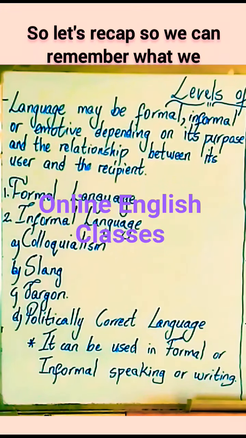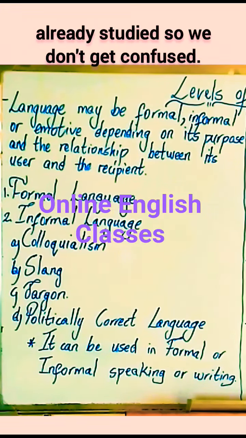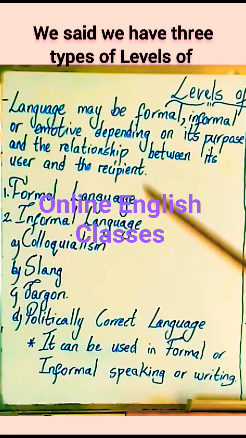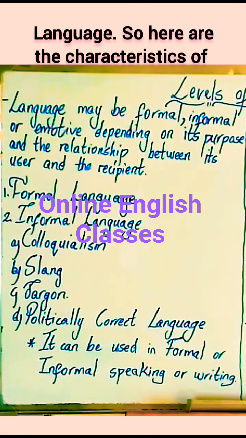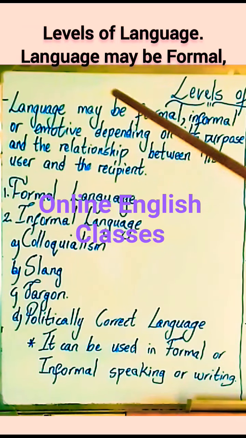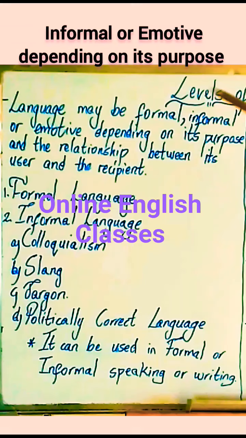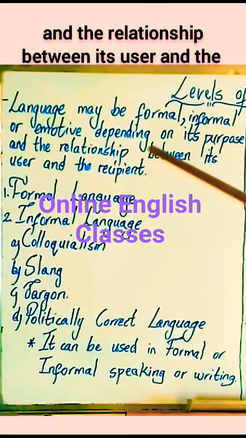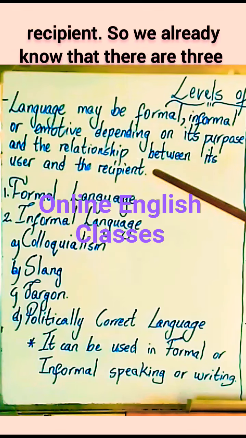So let's recap so that we can remember what we already studied so that we don't get confused. We said we have 3 types of levels of language. So here are the characteristics of levels of language. Language may be formal, informal, or emotive depending on its purpose and the relationship between its user and the recipient.